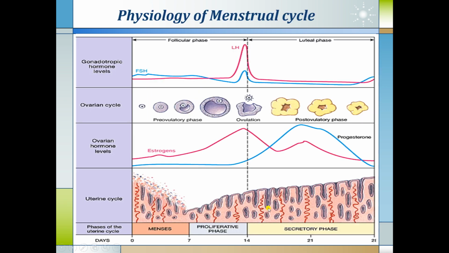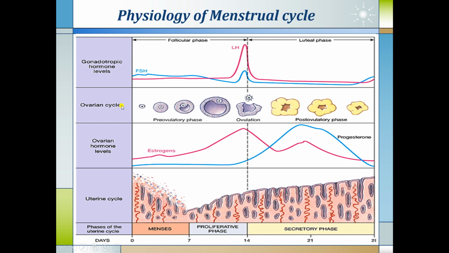This is the physiology of the menstrual cycle. You must have learned this in the physiology sections also. Just revise it fast. At the hormonal level, gonadotropic hormones FSH and LH are released. Basically, they are divided into two phases, the follicular phase and the luteal phase. In the follicular phase, there is a release of follicle stimulating hormone along with luteinizing hormone. Just before ovulation, there is a peak of the LH hormone, called the LH surge, which goes down further and is maintained throughout the cycle.